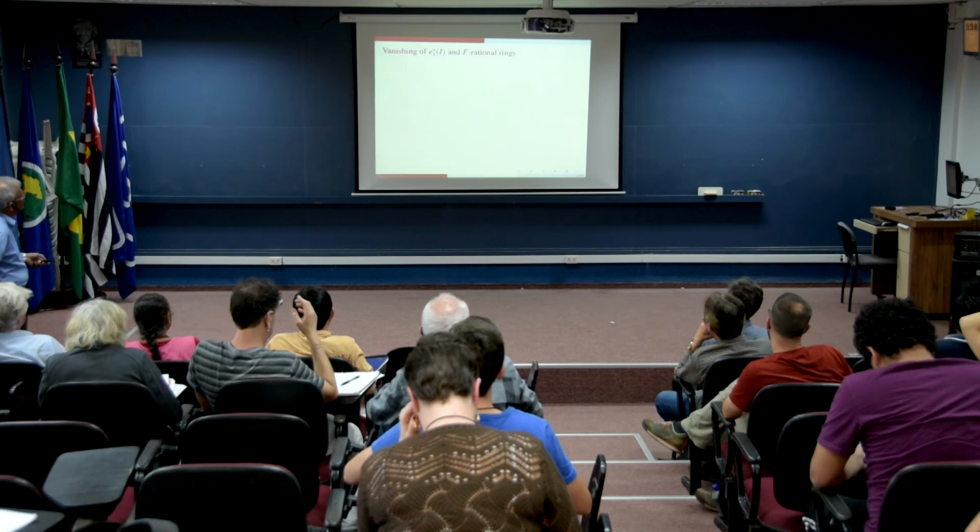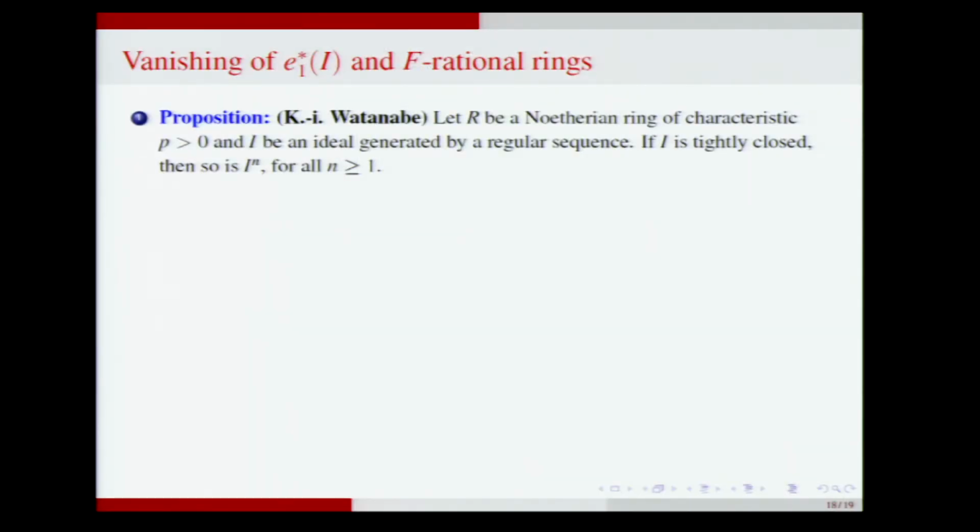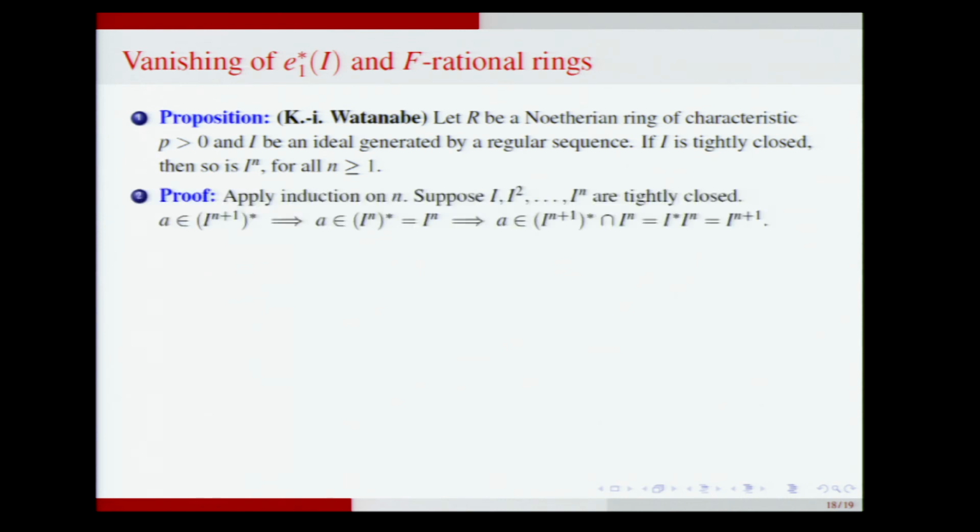Vanishing of e_1^* and F-rational rings. This is a result of Watanabe. Take a Noetherian ring of positive characteristic. I is generated by a regular sequence. If I is tightly closed, then all powers are also tightly closed. Okay, this has a very short proof using Huneke's theorem, which I displayed earlier from 1986.